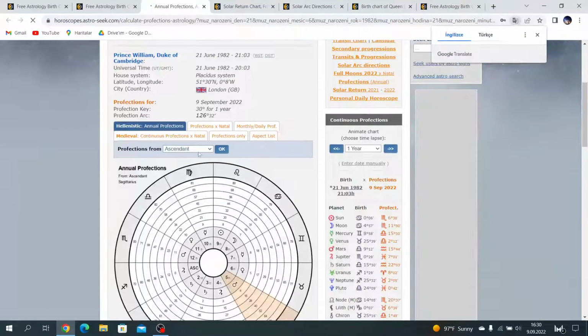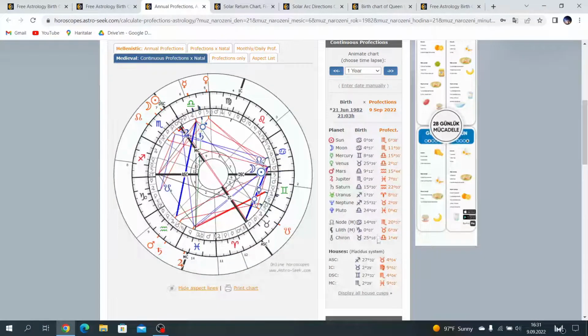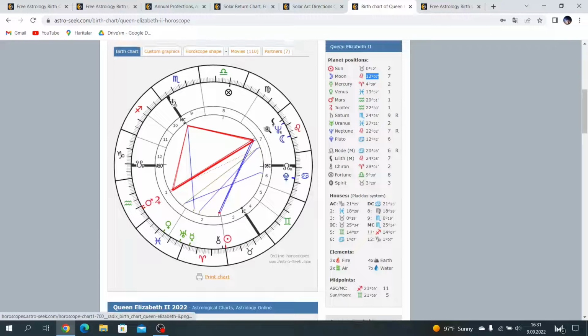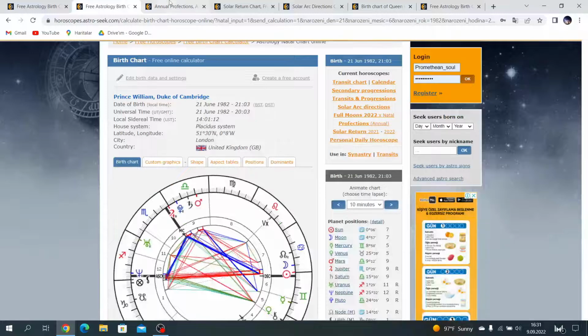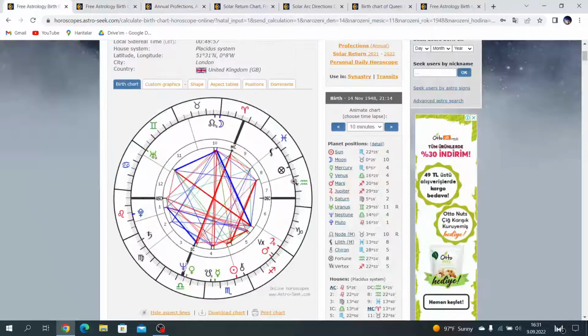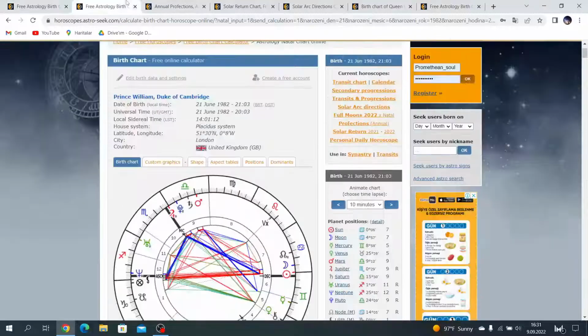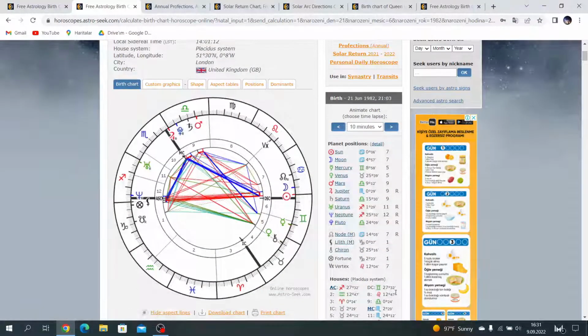Let's check the profection chart. In the profection chart, his ascendant is on the IC, and also his IC is very close to Queen Elizabeth's Sun. Look at this. Queen Elizabeth's Sun is just 3 degrees apart, and his IC is his father's north node. Look at this. His father's north node is approximately 4 degrees, and his IC is 4 degrees. Yes, you see the family connection.